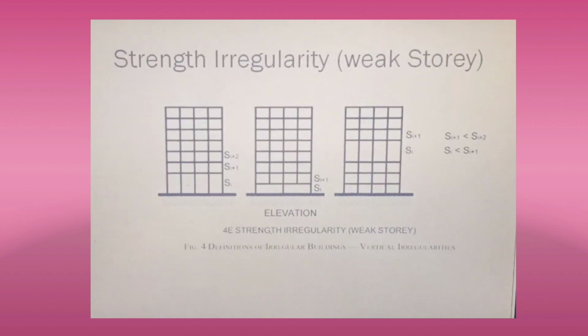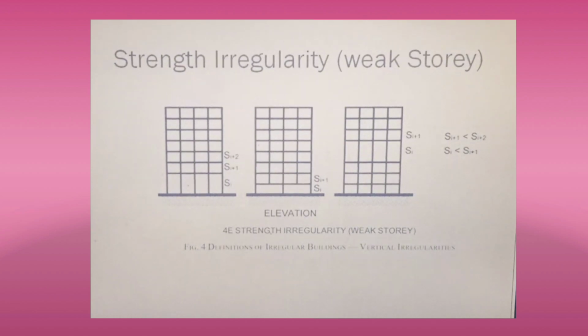moving to the next slide, that is strength irregularity, or else you can call it weak story. Like soft story, here this is weak story. Soft story, whatever we have studied, is stiffness irregularity. Here weak story means it is a strength irregularity. According to IS 1893, a weak story is a story whose lateral strength is less than that of the story above.